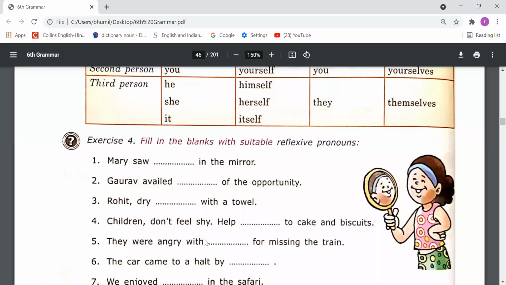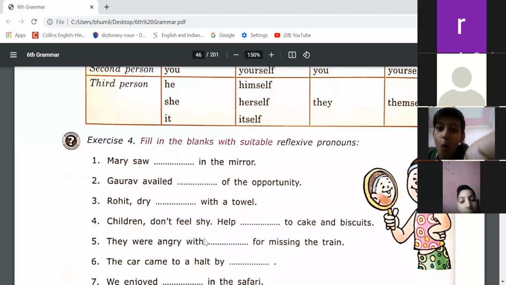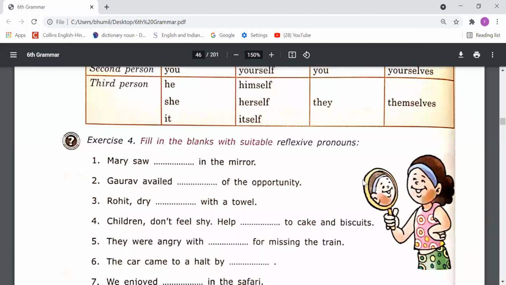Fill in the blanks with suitable reflexive pronouns. So suitable reflexive pronouns we have to fill here. Like first is that Mary saw herself in the mirror, because Mary is third person, that is feminine gender, and for the third person feminine gender we need to use she and herself. So herself we need to use: Mary saw herself in the mirror. Mary ने अपने आप को mirror में देखा.